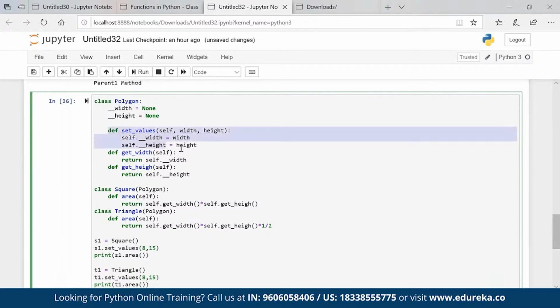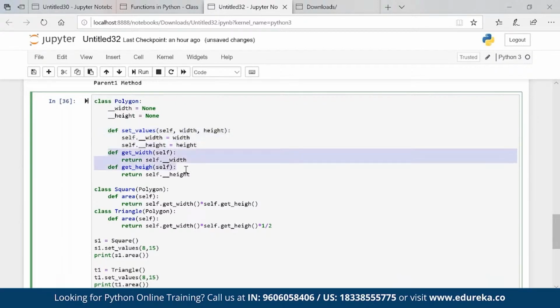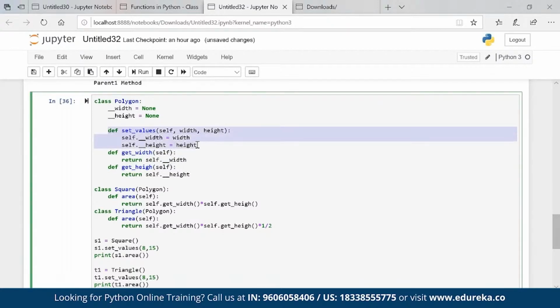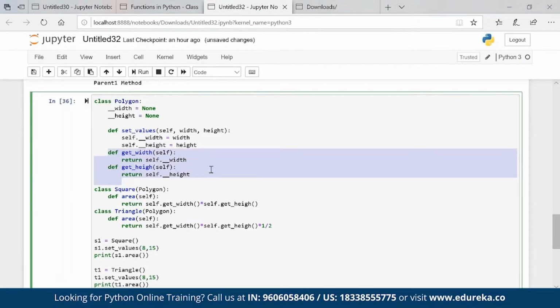For that there is a concept of setter and getter. If we want to set the value, we have to call a setter, which helps us set the value of width, set the value of height, and then I have to get the value of width and get the value of height. So you can see that I'm using a getter somewhere here to get the value. Here you can see get width, get height, get width, get height.